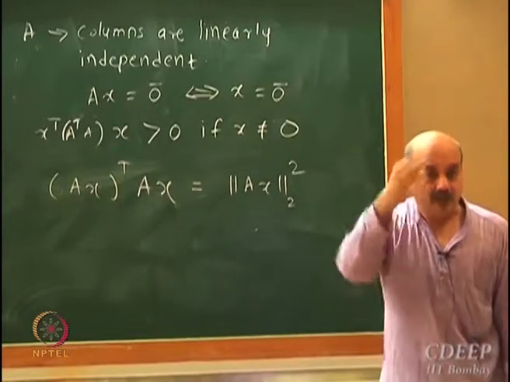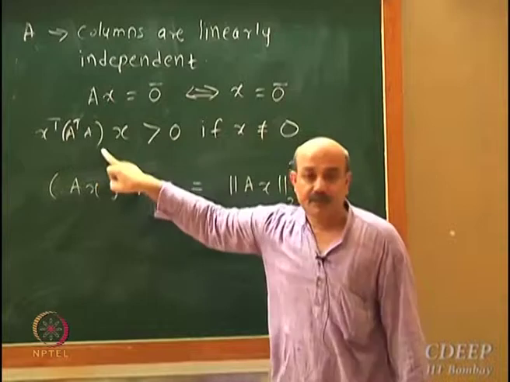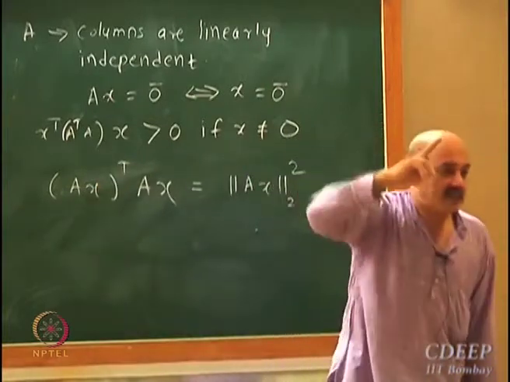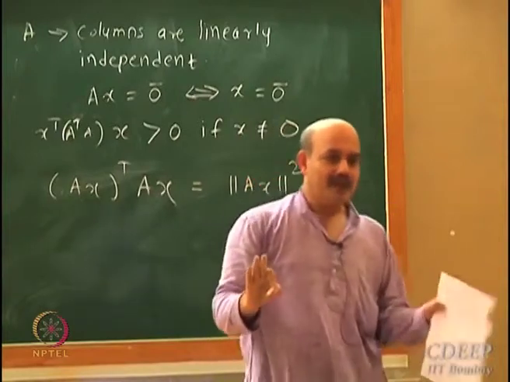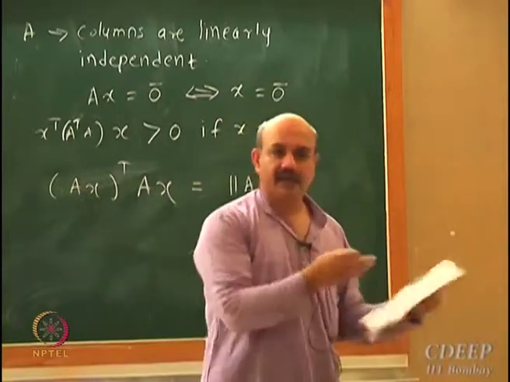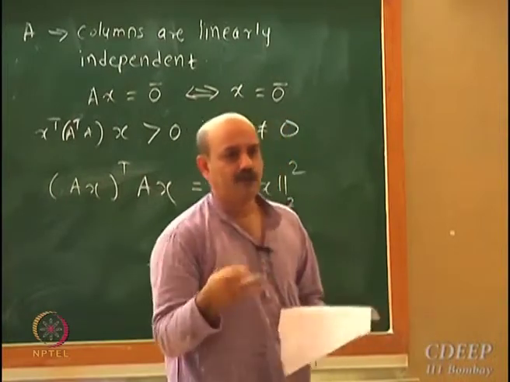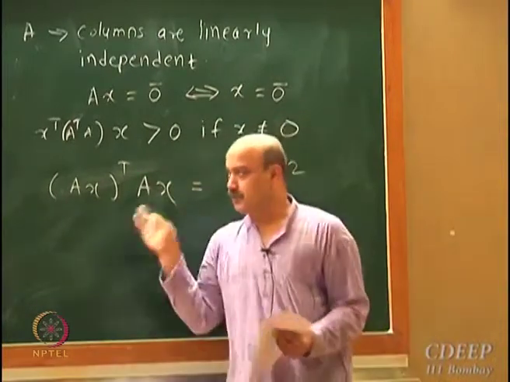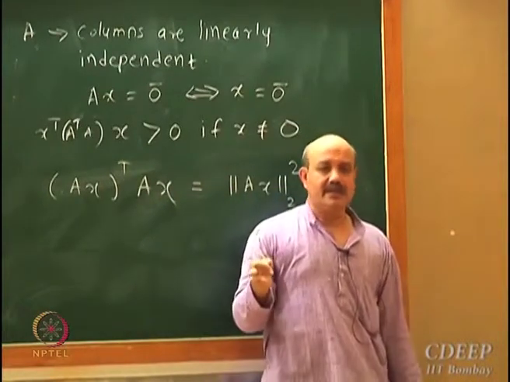So whatever x vector you give me, A transpose A is going to be a symmetric positive definite, very nice matrix, a matrix which we keep studying in linear algebra. Here it just pops out naturally as part of the development.